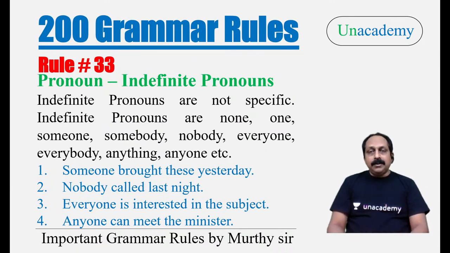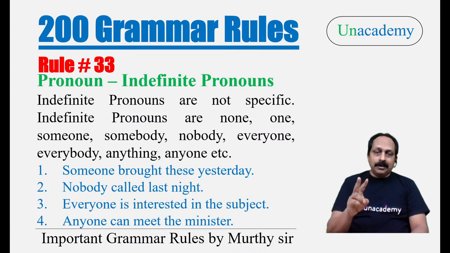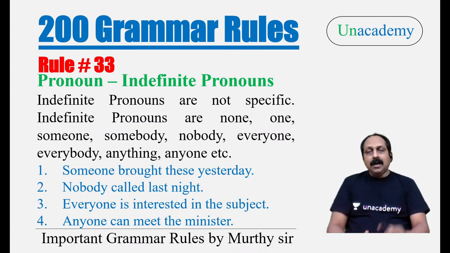What are the typical examples that go with indefinite pronouns? None, one, someone, somebody, nobody, everyone, everybody, anything, anyone. These are not specific, very general. These are known as indefinite pronouns. Of these pronouns, 2 are very important. 3 are important. Third one is rather easy. If at all there is a question, you will be able to manage. The two indefinite pronouns that are important, one is none, the other one is one. These two, they have been asking questions. One of the reasons they go with common errors.